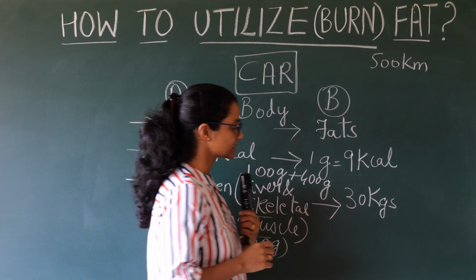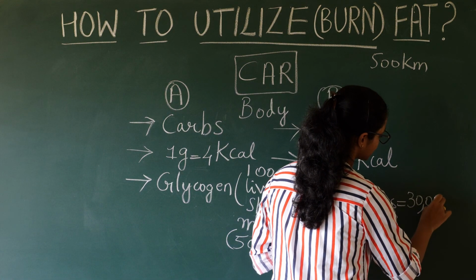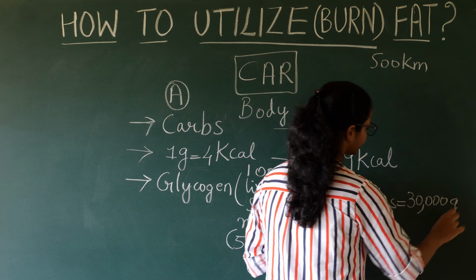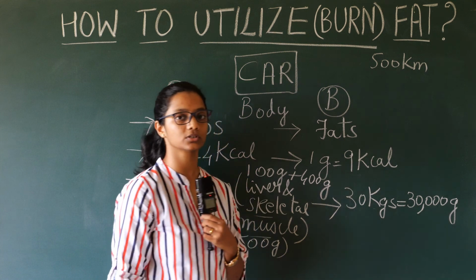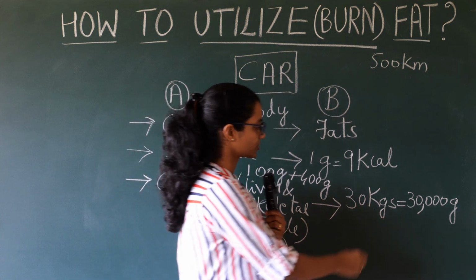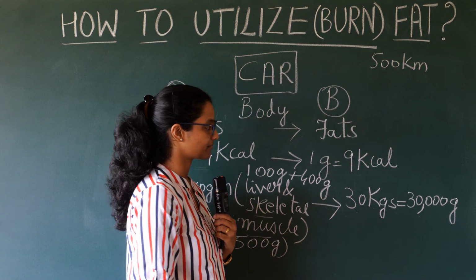So 30 kgs is equivalent to 30,000 grams, because 1 kg is equal to 1000 grams. So 30 into 1000 will give you 30,000 grams.